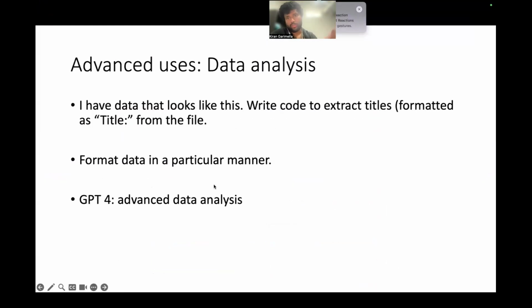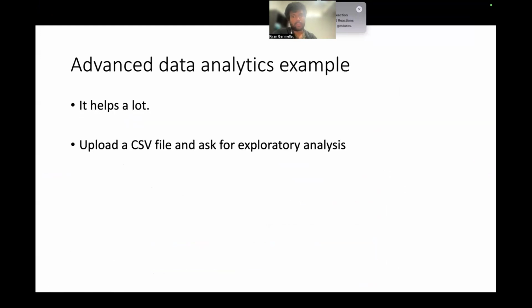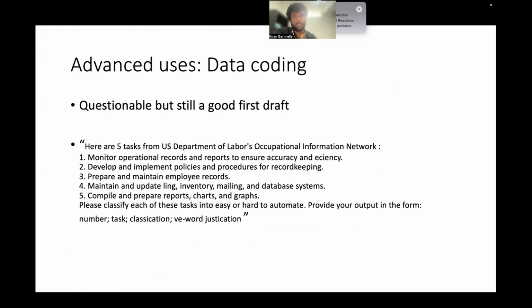Then, I showed you examples of these for advanced data analysis. Then there's data coding, which is another task that we as researchers do, where you give it some data and ask it to annotate that data. Maybe I'll cover this in another video separately, where I'll talk about how I'm using it for specific research questions and show you examples.